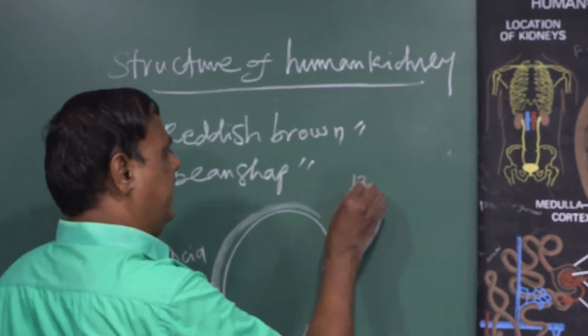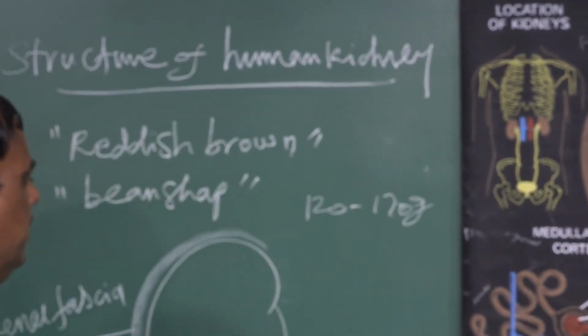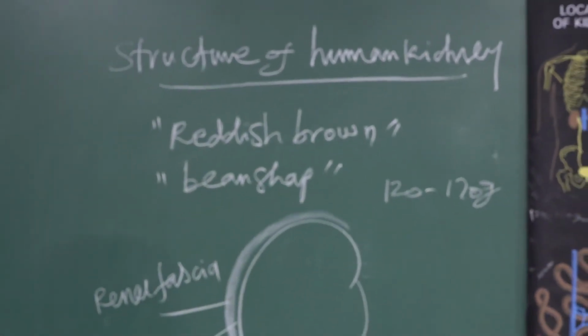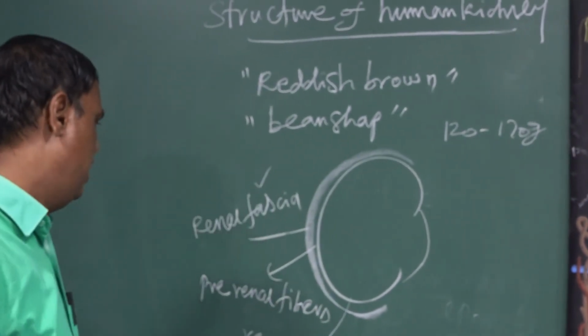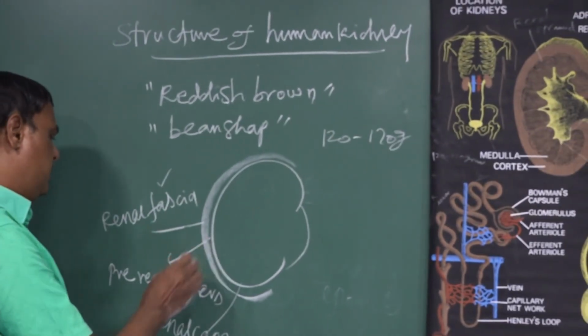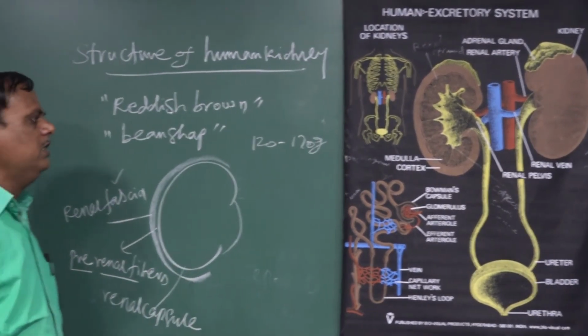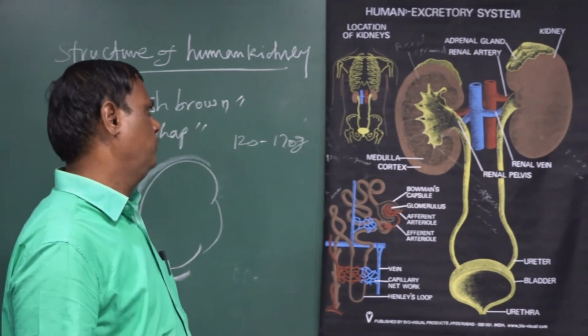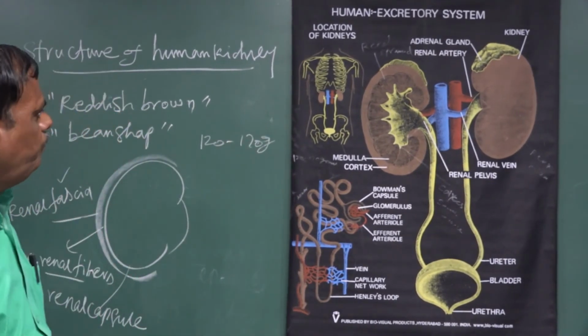The weight is 120 to 170 grams. The outermost covering is the renal fascia, next the perirenal fibers, and innermost the renal capsule. The right kidney is slightly lower than the left.